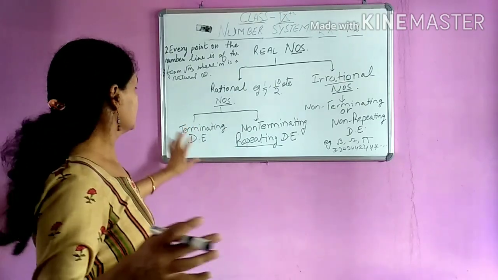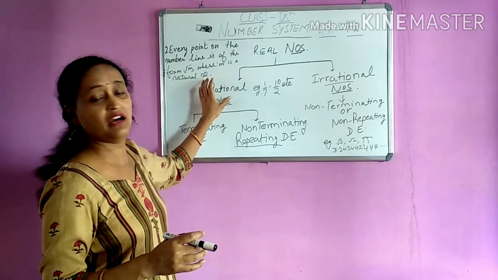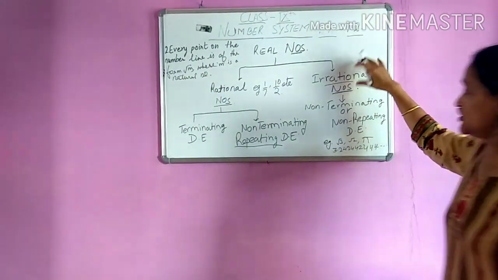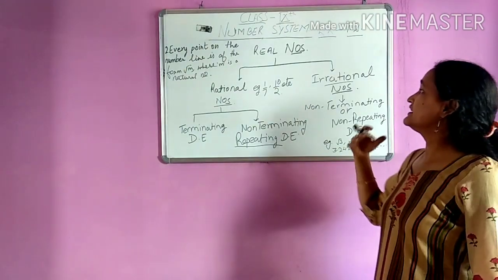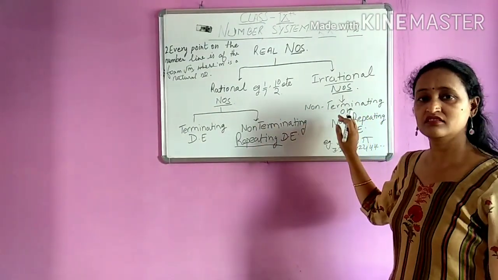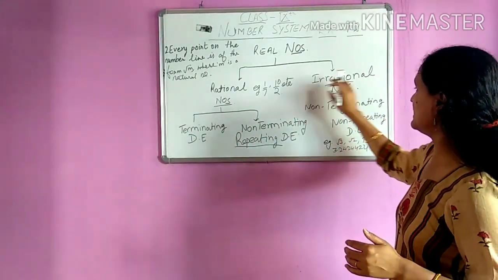I mean to say that terminating decimal and non-terminating repeating decimal expansion will come under rational numbers. Now come to irrational numbers. And the second part we read in decimal expansion, non-terminating non-repeating, that will come under irrational numbers.